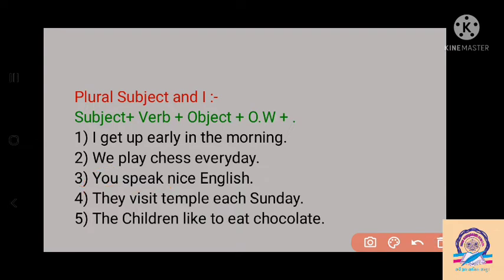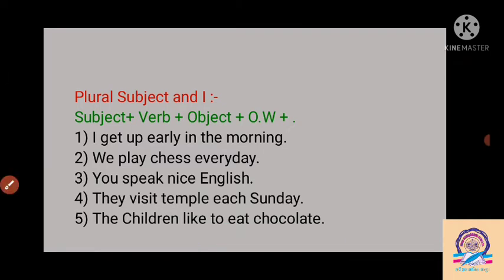Then, they visit temple each Sunday. So for visit here, we can say that they is a third person plural. So we have to write visit here. It means the main form of the verb remains the same by seeing they. Then, the children. The children is a plural subject here. Children is plural, and child is one singular noun. But children is plural, so like remains like here. Don't apply s or es with a plural subject.